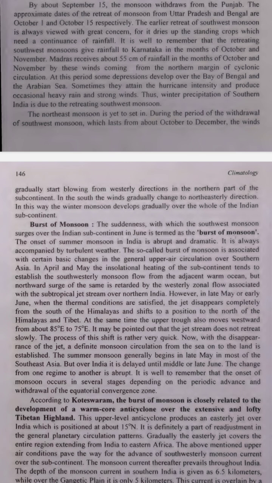6. What about the northeast monsoon? After the southwest monsoon fully retreats, the northeast monsoon begins to set in. This happens from around October to December. Example: think of it like changing seasons. First, the rainy season ends slowly, southwest monsoon retreating, and then a new season starts, northeast monsoon.